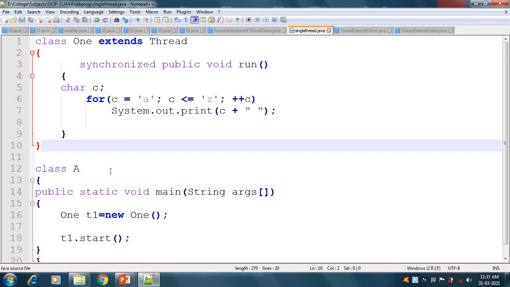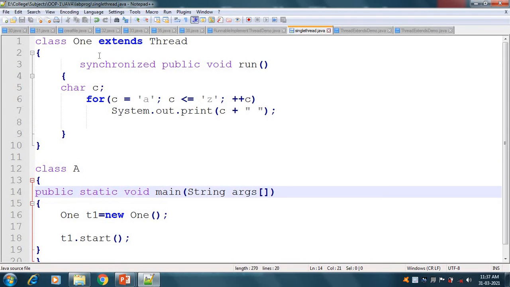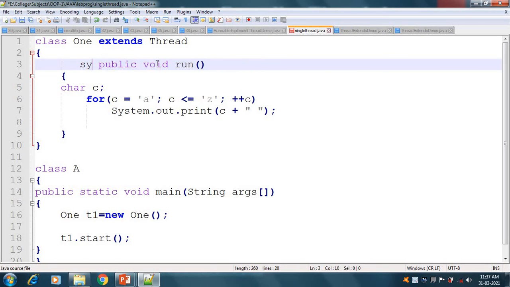This is the single thread demo. Here we have our class A. In it our main method is there. Here our class 1 will extend Thread. So this is the method in which we are extending the thread. The first method is there. In it we have a run method.